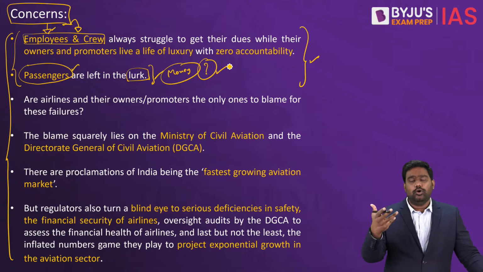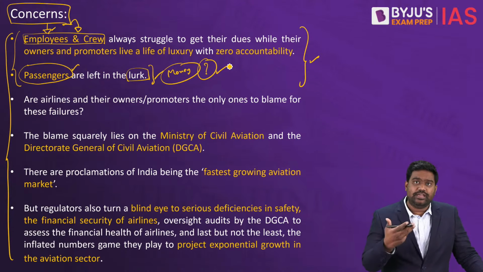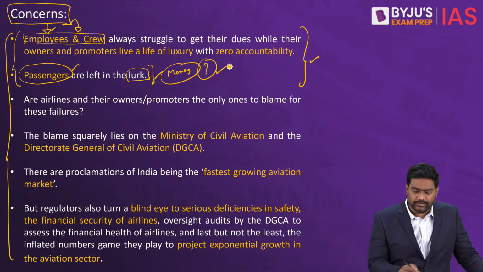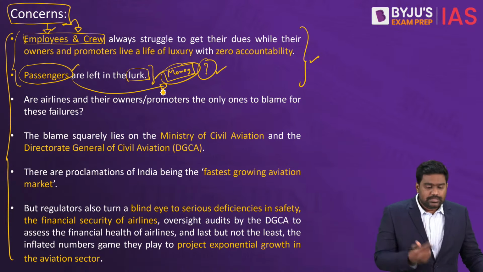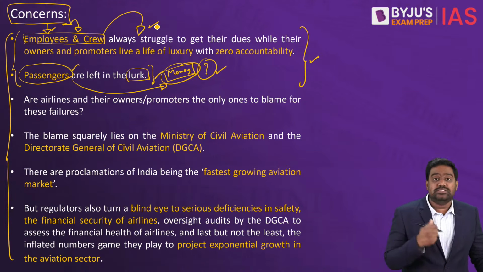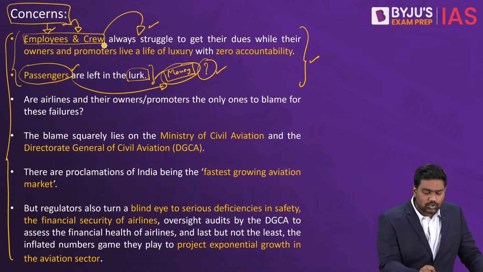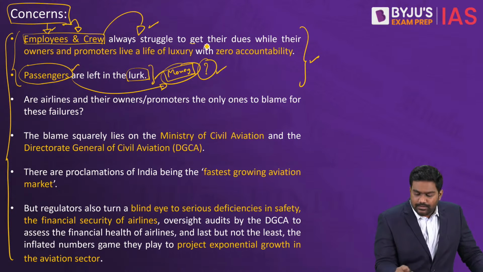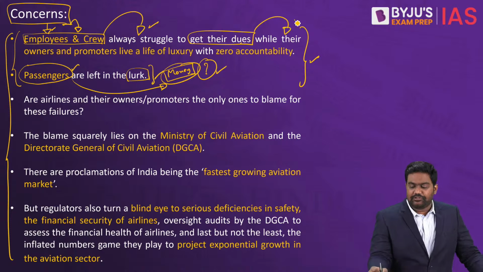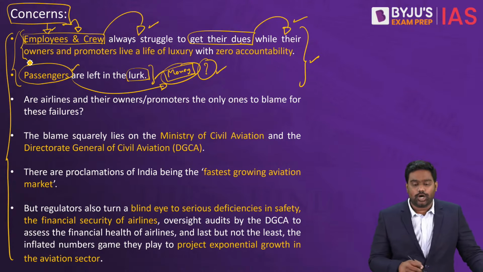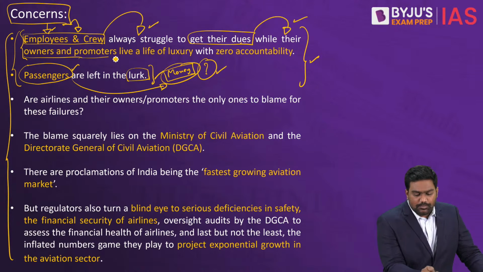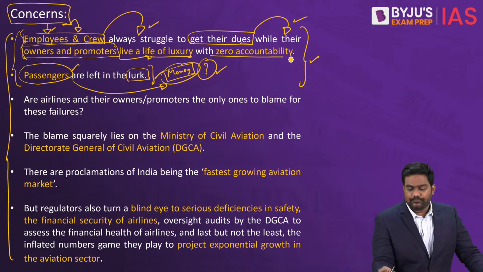Go First owes around 11,000 crore rupees to various banks in the loans that it has taken. So it's highly unlikely that Go First will be able to refund all the passenger tickets. Think about the employees, the ground staff, the crew members, the pilots. Their salaries were delayed for several months. Going forward, obviously the employees will lose their jobs, whereas the owners and promoters who would have committed a lot of mistakes would not be held accountable.